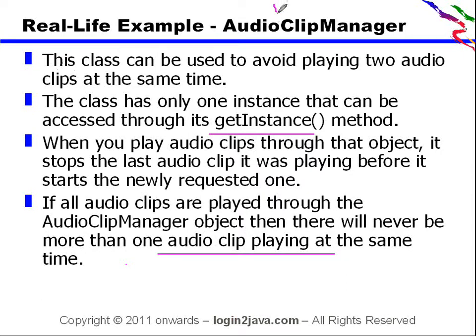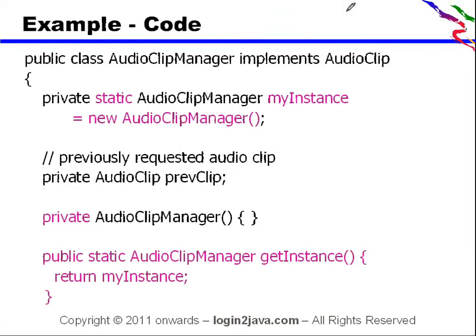So we need to create an audio clip manager for this requirement. How should the audio clip manager be? It implements AudioClip; there is an interface that this manager is implementing.